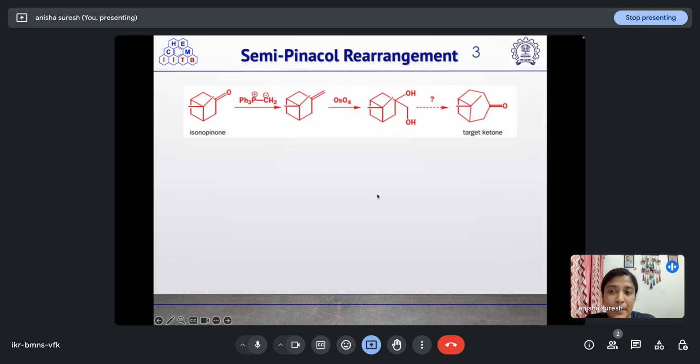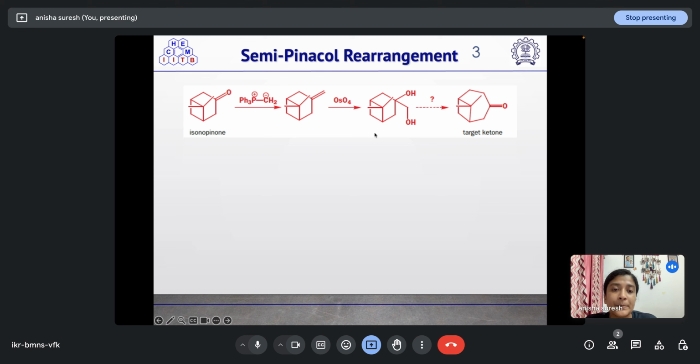In the semipinacol rearrangement, if we consider this isonopinone and treat it with methyl Wittig reagent, it will result in the formation of this alkene. When it is subjected to osmium tetroxide treatment, it will undergo a dihydroxylation reaction, resulting in the formation of this diol.